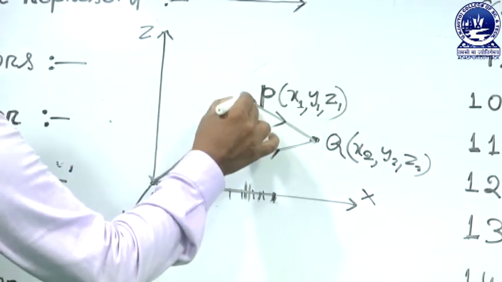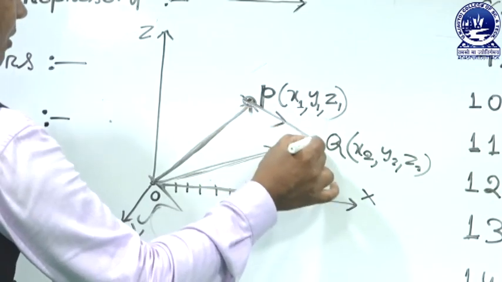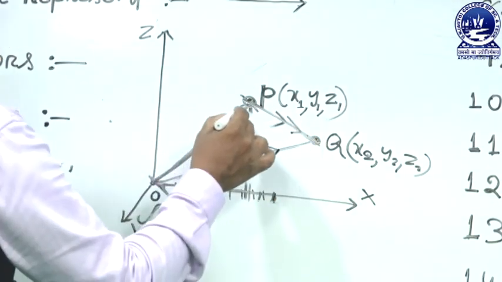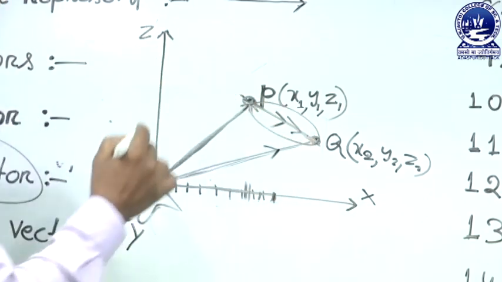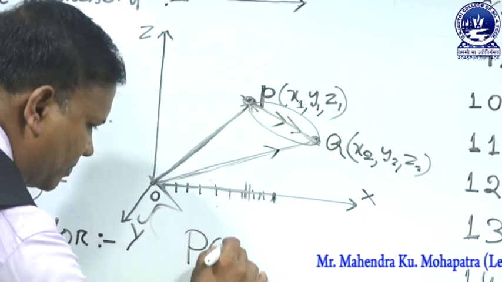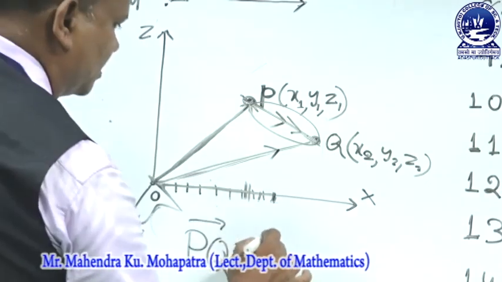Suppose a particle moves from P to Q. Then the length and direction of PQ give the displacement vector. So the displacement vector is equal to PQ. How is it expressed?